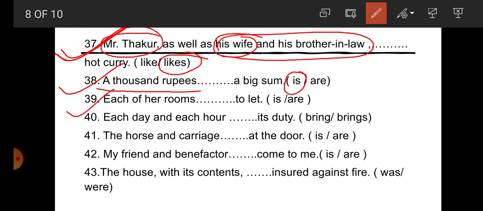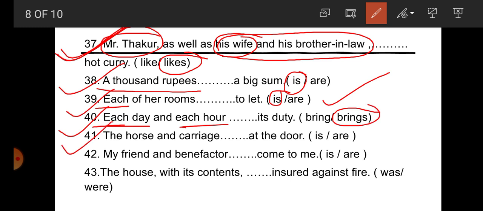39. Each of her rooms. Student, here the sentence starts with each of. So the verb must be singular. So each is correct. Question number 40. Each day and each hour. Again the sentence starts with each day. So here each day and each hour. Student, if two subjects are joined with each, the verb must be singular. So brings is the correct one.